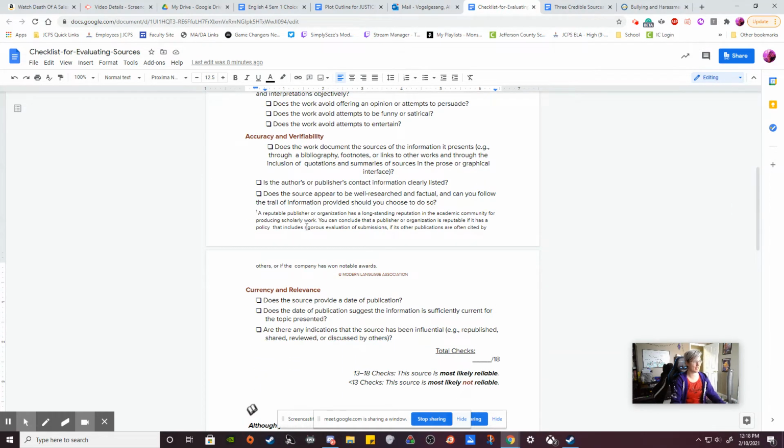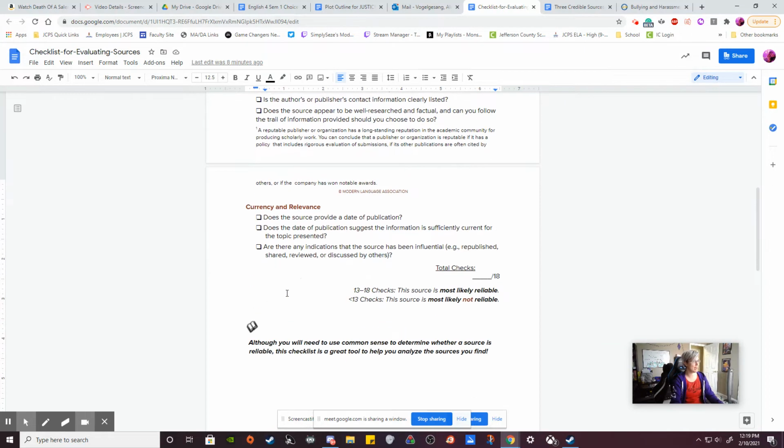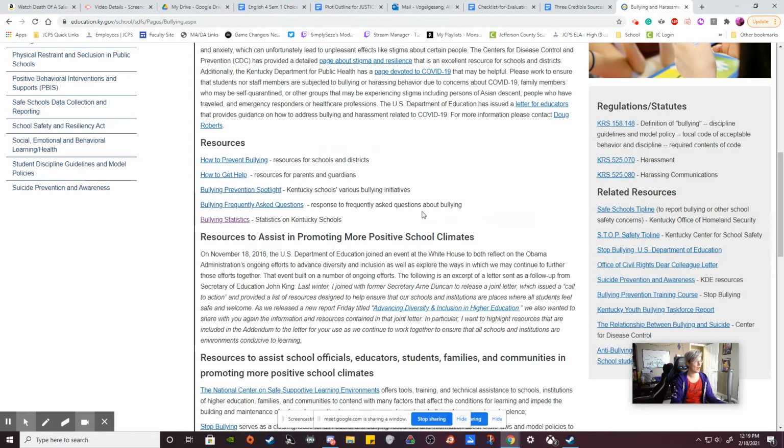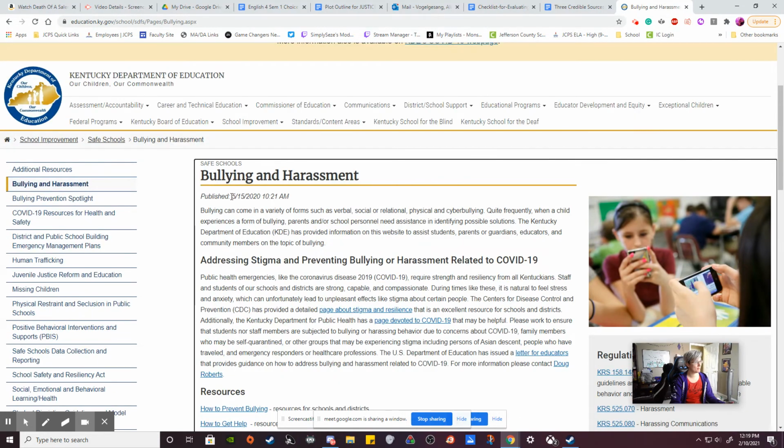So that's accuracy. Yeah, we got it. We know that this is credible at this point, but let's look at the last 3 just to make sure. So the last 3 go into, does this source provide a date of publication? We saw it right up at the top. Published 5/15/2020 at 10:21 a.m. Boom. Done. Yes, it does.